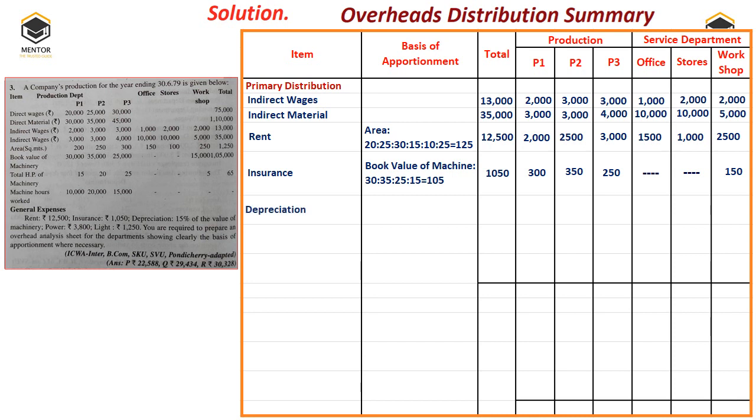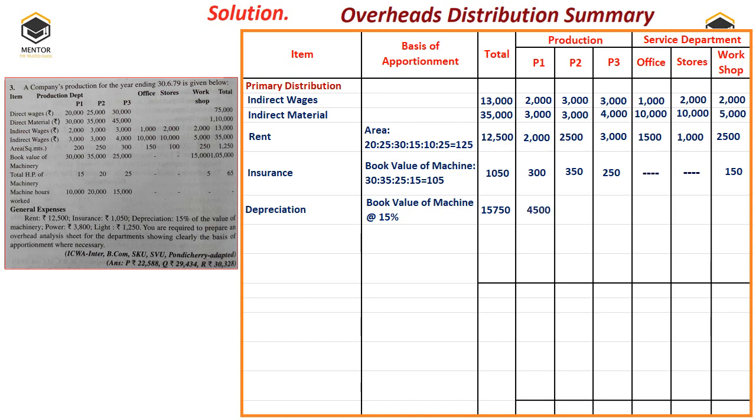The next one after insurance is depreciation. Directly he has given 15% of the value of machinery. The same way, we will take book value of machinery at the rate of 15%. What is the value of machinery? 30,000, and on that 15%, total depreciation comes to 15,750. In the sense, the total we can do later, directly we can put it.